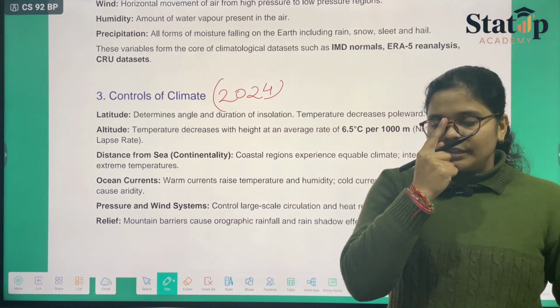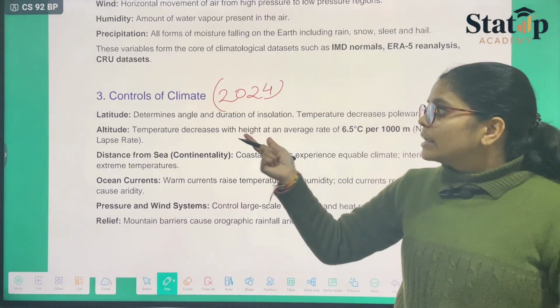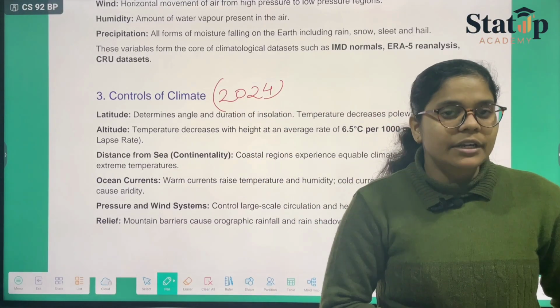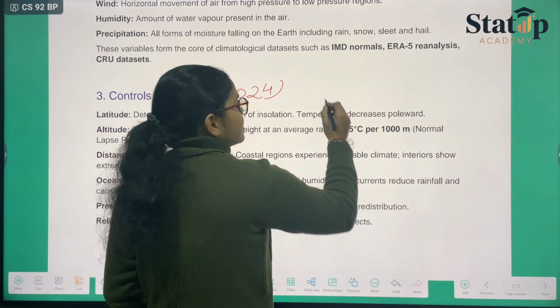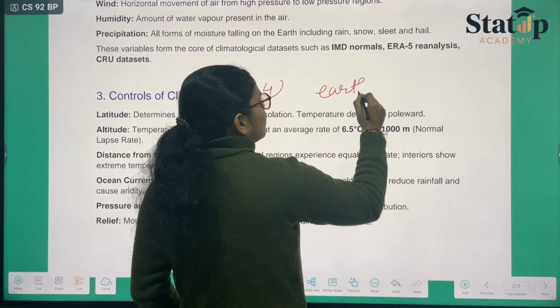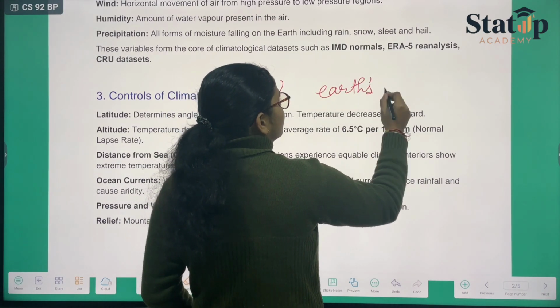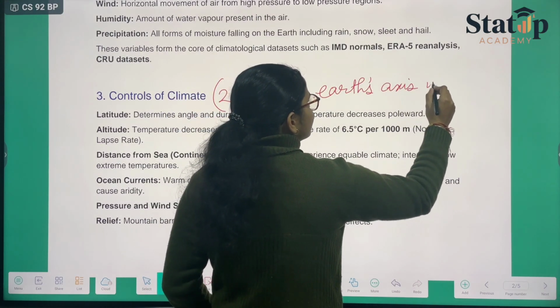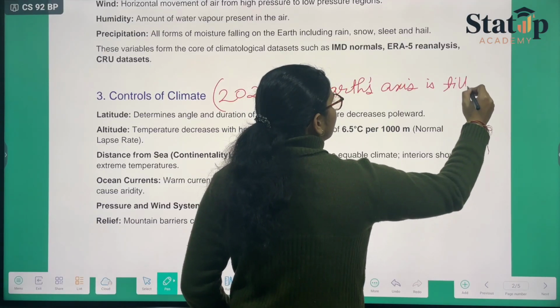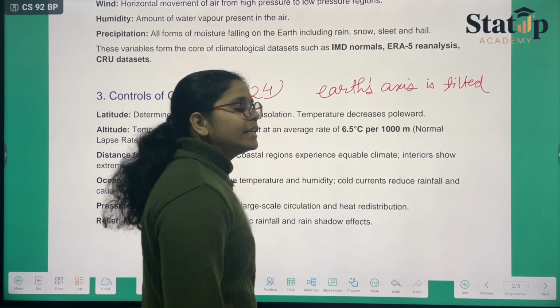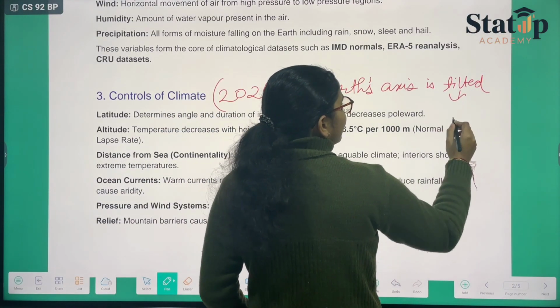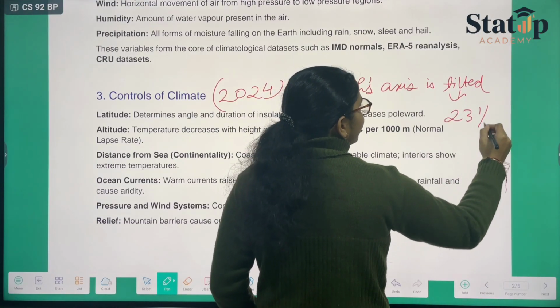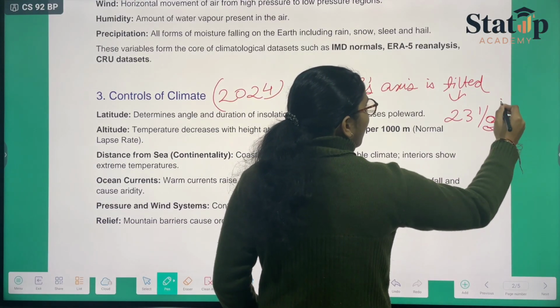Okay. So one thing that we can discuss about the controls of the climate: we know that the Earth's axis is somewhat tilted. The axis of rotation is tilted. Tilted in which direction? It is tilted at 23.5 degrees.